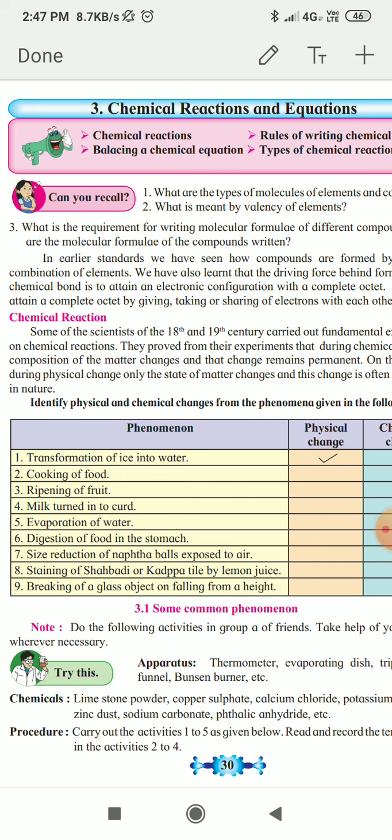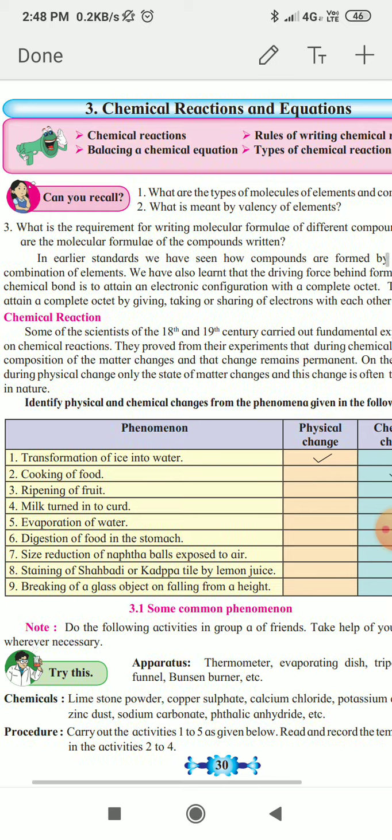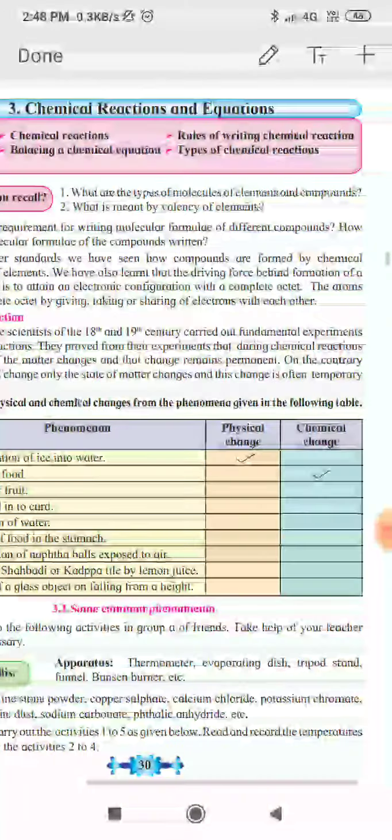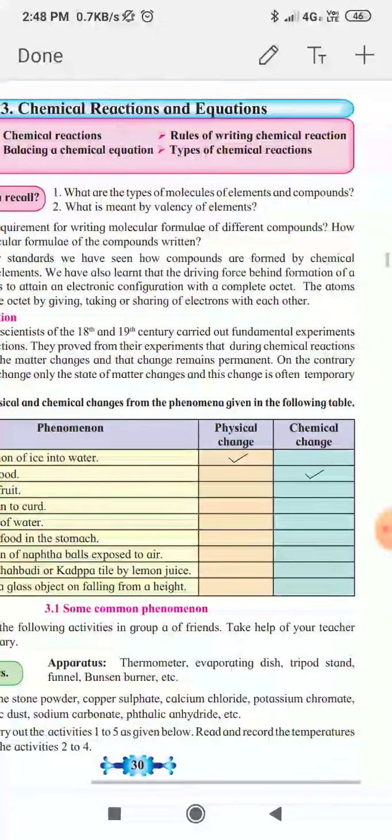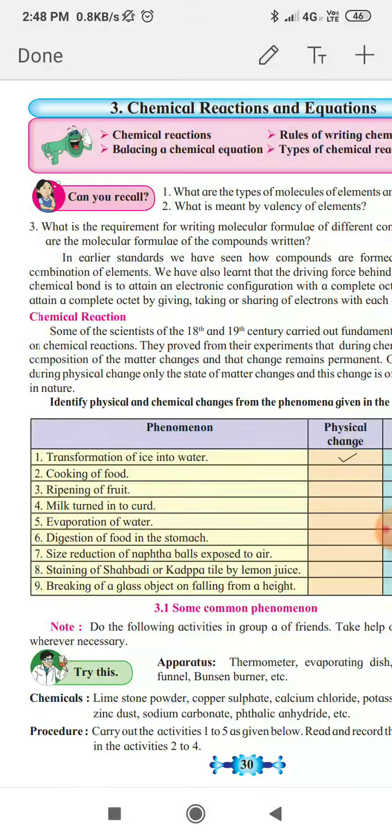The change in which the change is permanent is called a chemical change, and when the change is not permanent, it is a physical change. Some of the scientists of the 18th and 19th century carried out fundamental experiments on chemical reactions.